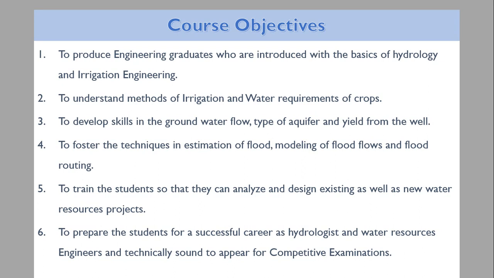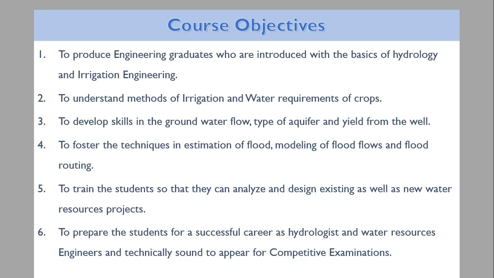To produce engineering graduates who are introduced to the basics of hydrology and irrigation engineering. This is the first objective. Second objective is to understand methods of irrigation and water requirements of crops. Third is to develop skills in groundwater flow, types of aquifer and yield from the well. Next is to foster techniques in estimation of flood, modeling of flood flows and flood routing.